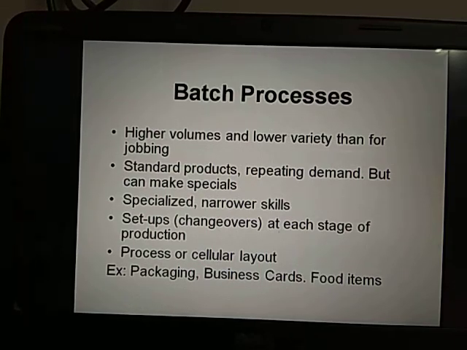Thousands of products manufactured will have the same kind of taste. So repeating demand, specialized narrower skills. A broad skill set is not required. You just push the button on, off, that's all. Movement will be there on the conveyor belt. On the conveyor belt, as you see in YouTube videos, you'll find movement of the products from one machine to another. The human hand involvement will be very, very less.